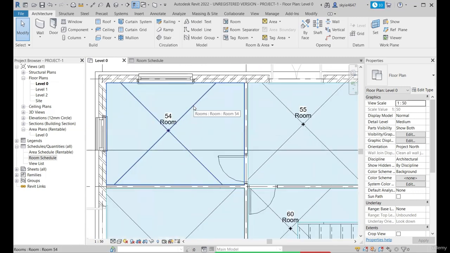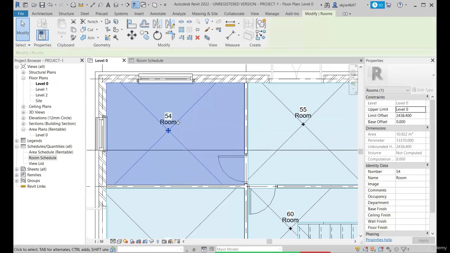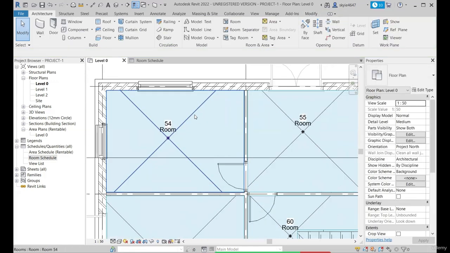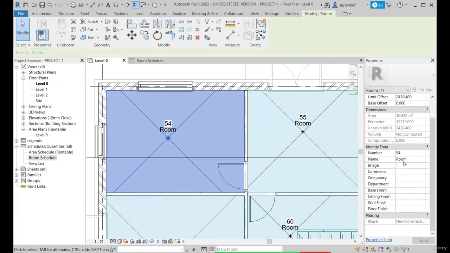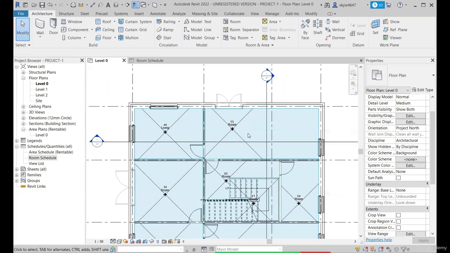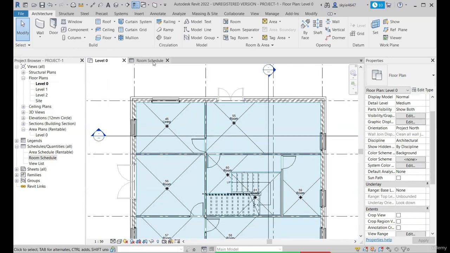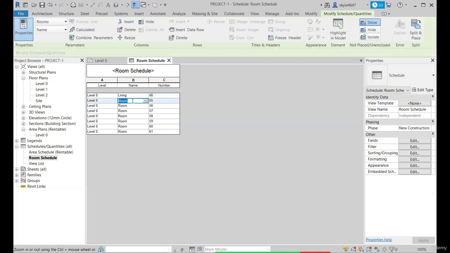If you want to change the room number, room data, room name, etc., you can just select the room element, not the tag. Okay, room element. You can make the change using the tag also, but it's recommended to select the room element and change it from here. If you want to change the room number or the room name, you can do it from here. Or else, if you don't want to change the room data from any view or any floor plan, you can go to the room schedule and from here you can have it changed.